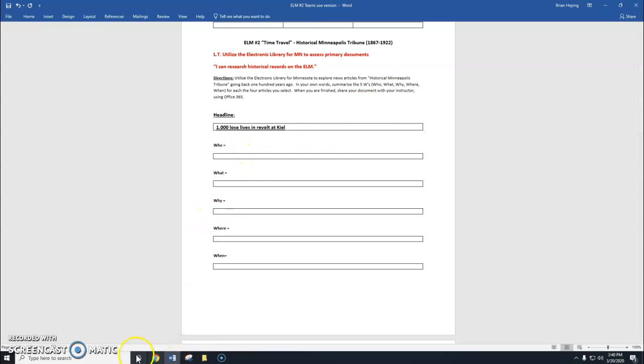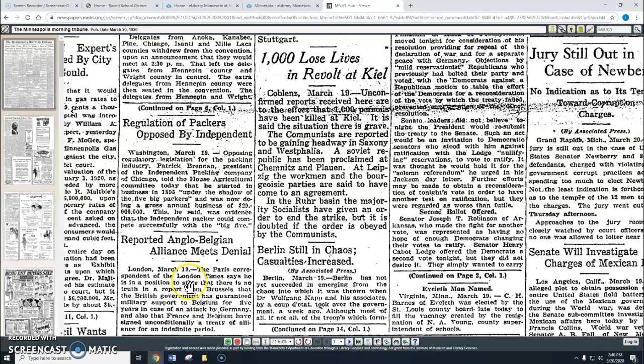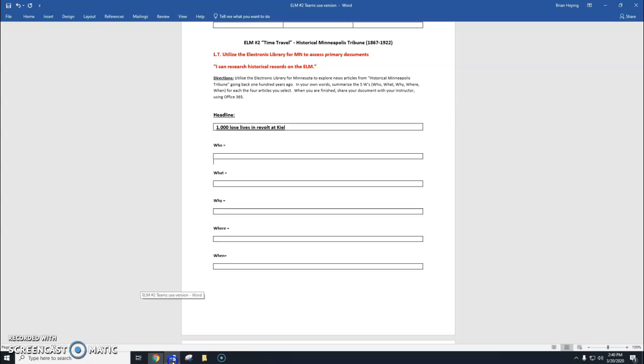So if I go back now, who is it about? One of the nice things about news articles is the first line will tell you where and when. So it's in Koblenz and it's March 19th. So that's 2 of our requirements filled right there. Koblenz, March 19th. So where? I'm going to go down here. Koblenz. And when? March 19.